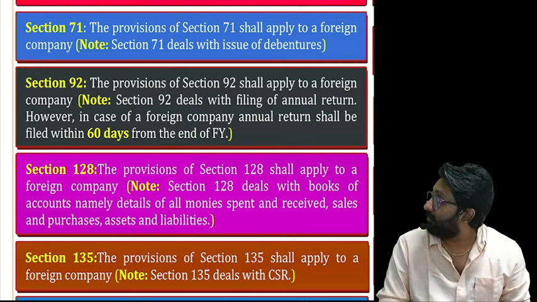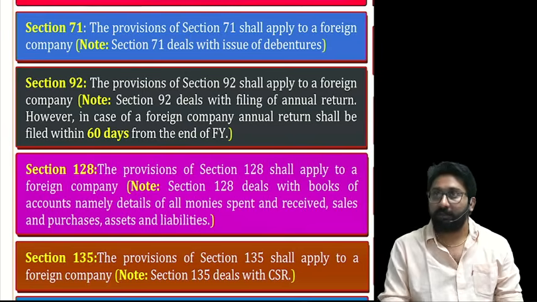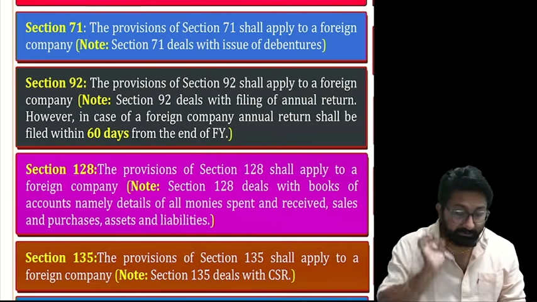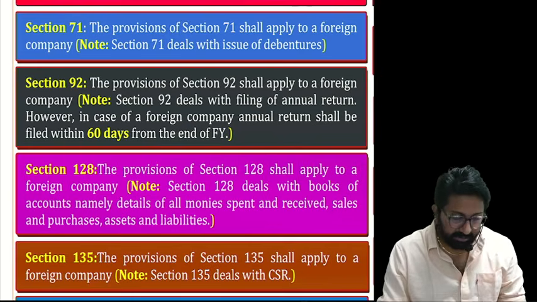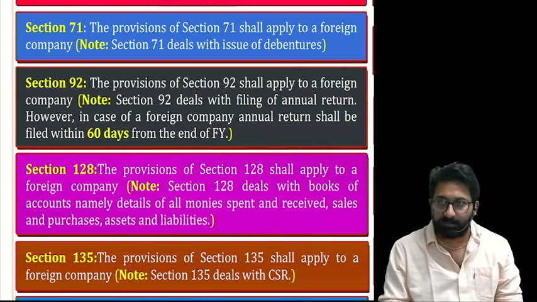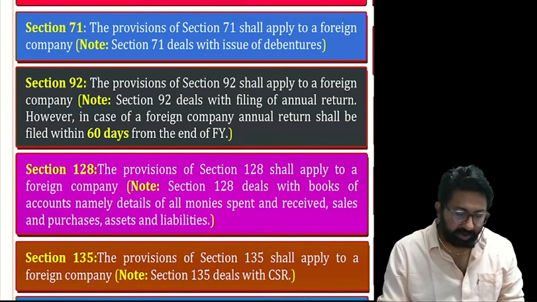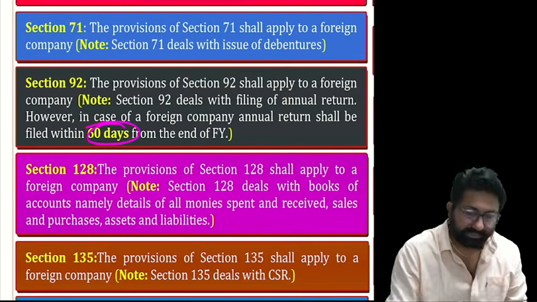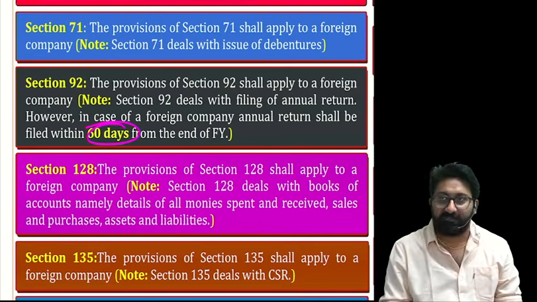Provisions of section 71 shall apply to a foreign company. I have given the notes also. Section 71 deals with issue of debentures. Next, read: provisions of section 92 also shall apply. What is 92? Filing of annual return. Foreign companies shall file within how many days? 60 days from the end of the financial year.